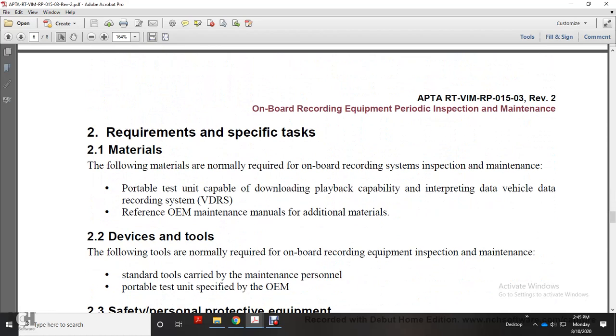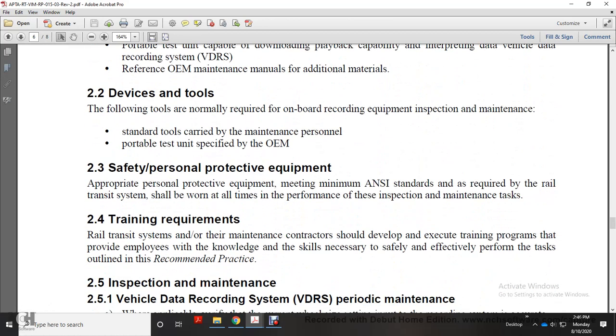Two, requirement specific tasks. Material. The following materials are normally required for onboard recording system inspection and maintenance: a portable test unit capable of downloading and playback, interpreting data from the vehicle data recording system, and the original equipment manufacturer maintenance manual with additional materials. 2. The devices, tools. The following tools are normally required for onboard recording equipment inspection and maintenance, with the standard tools carried by the maintenance personnel: portable test units specified by the original equipment manufacturer.